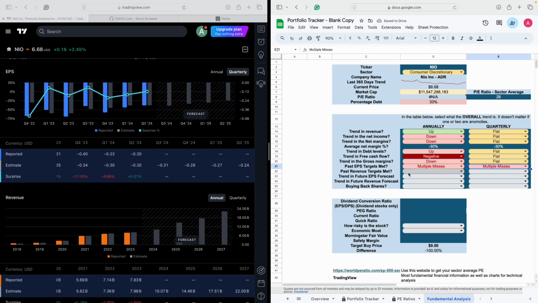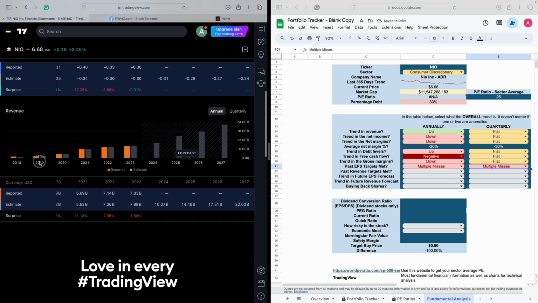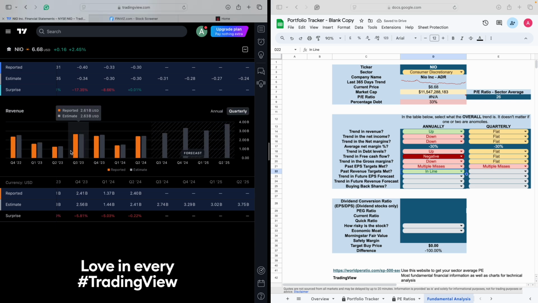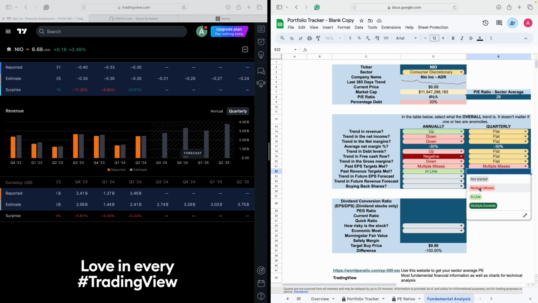And the next thing I would do is look at the revenue. So the same thing, but over here. Revenue is missing only slightly, but I'd probably say overall it's in line because it's not too dramatically different. And then if I switch to quarterly, 1, 2, 3, 4 misses. So it's missed 5 misses. So it's missed quite a few times. So again, multiple misses.